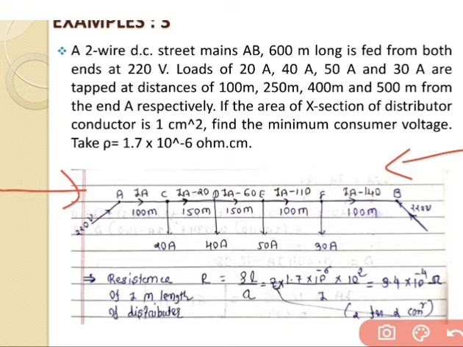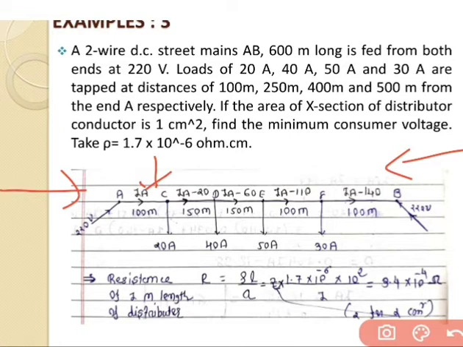Now there are 4 tapping points that are taken from the distributor AB. The first tapping point is C, having a loading of 20 ampere. The second tapping point is D, having a loading of 40 ampere. The third tapping point is E, having a loading of 50 ampere. And the last tapping point is F, having a loading of 30 ampere. And all the loadings are mentioned based on the distance.